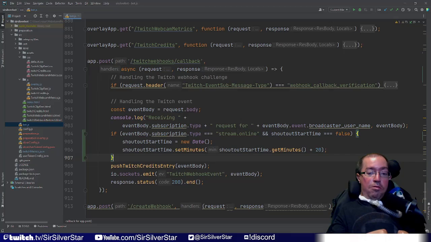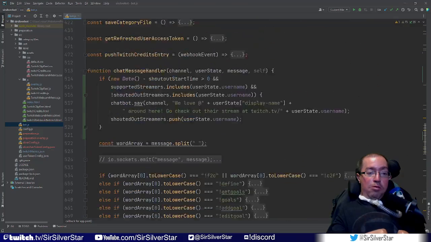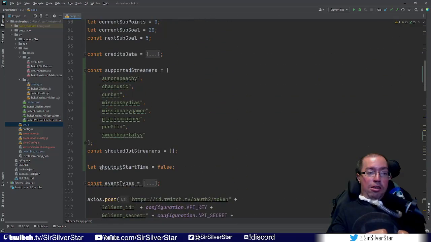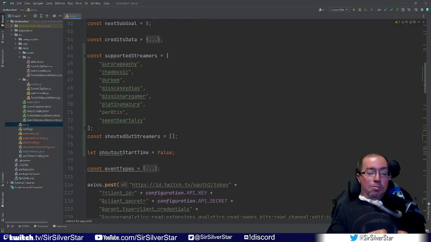And that, for as simple as it is, is how you create an automatic shoutout system for the streamers that you want to support automatically within your chat. In the next video, we are going to play with the idea of custom alerts that are controlled directly by chat. Now, what does that mean?